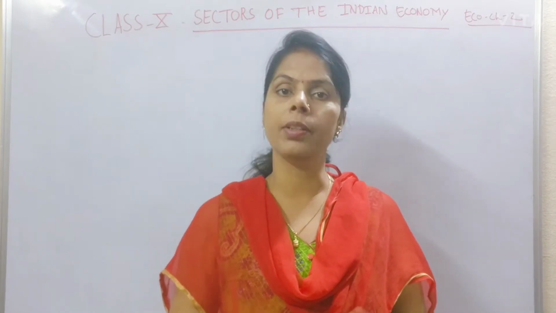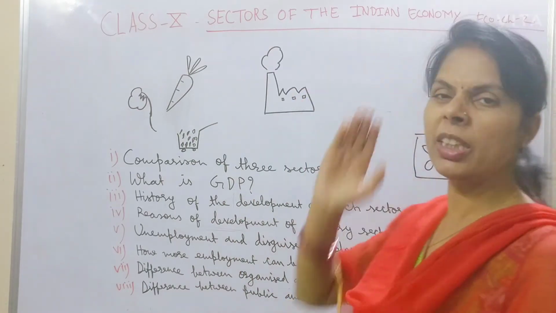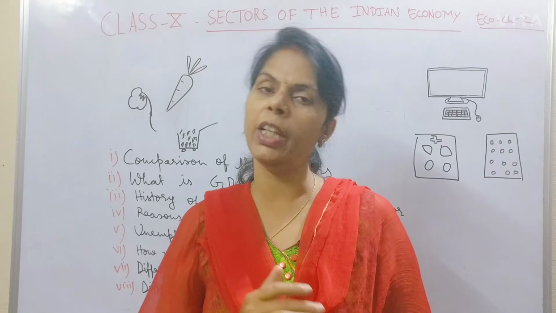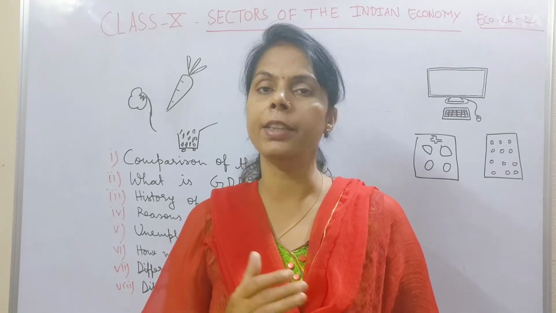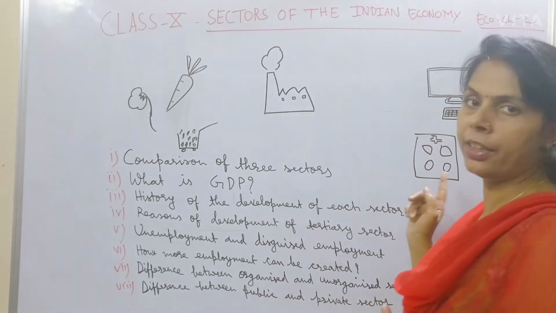Let us start with the topic. This is part 2 of class 10th economics chapter 2, sectors of the Indian economy. In part 1 we have discussed the sectors of the Indian economy: primary, secondary and tertiary sector.